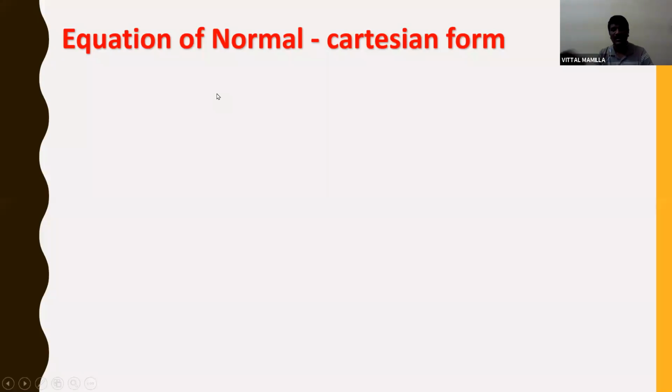Equation of normal. Till now we have discussed tangent. Now let us see normal. What is a normal? The line which is perpendicular to the tangent is called normal, which we learned in the previous class. Now let us see, this is the parabola equation, and this is the tangent. Now I will take the line which is perpendicular to the tangent. This is the tangent, and this line is perpendicular to the tangent, making 90 degrees.